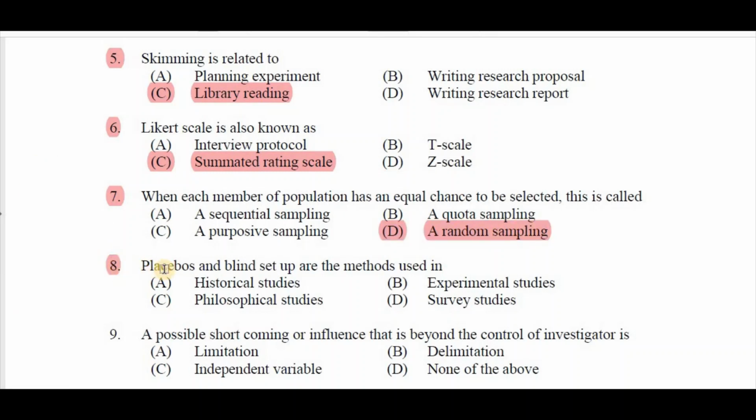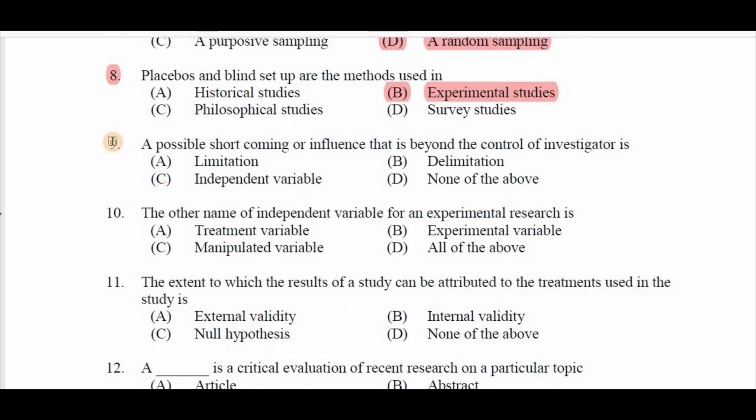Question number 8, placebos and blind setup are the method used in A historical studies, B experimental studies, C philosophical studies, D survey studies. Right answer is B experimental studies. Question number 9, a possible shortcoming or influence that is beyond the control of investigator is A limitation, B delimitation, C independent variable, D none of the above. Right answer is A limitations.